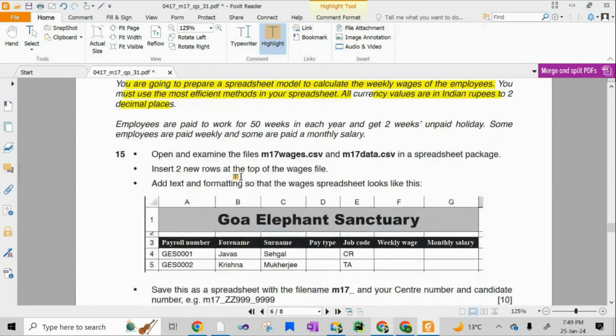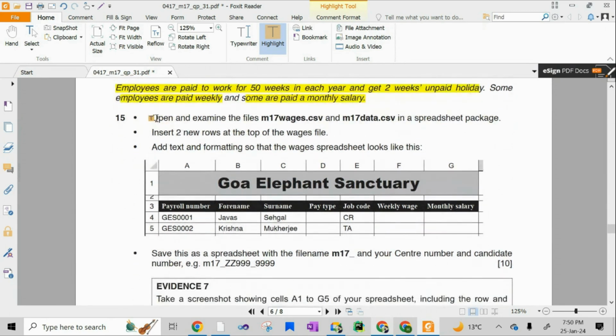You can solve along with me if you want, or if you only want to listen, just listen and solve later. It is being recorded. Employees are paid to work for 50 weeks in each year and get 2 weeks unpaid holiday. Some employees are paid weekly and some are paid a monthly salary. These things you have to read, this is very important, it helps you in the paper while solving the formulas. Open and examine the files M17 wages.csv and M17 data.csv in a spreadsheet package.